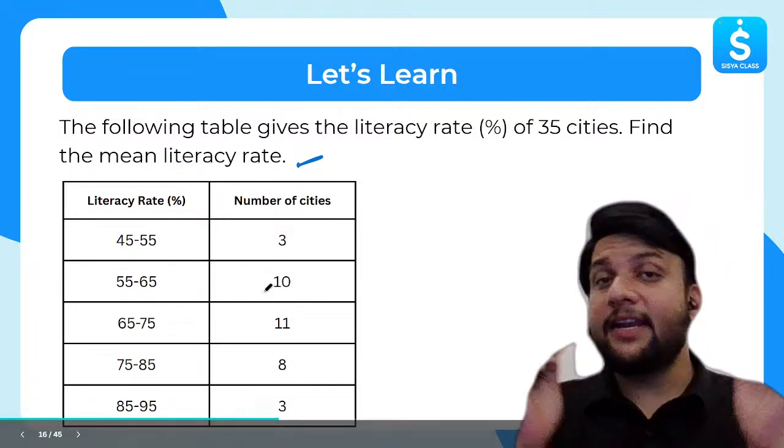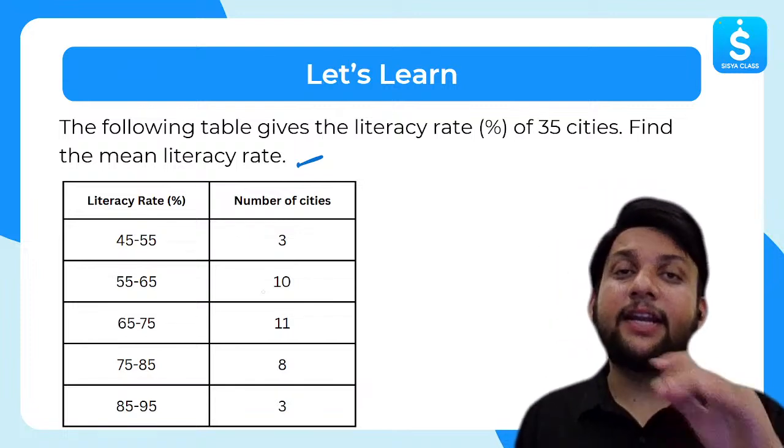You're getting connected with real life. Don't just try to solve the question. Connect it with real life as well.